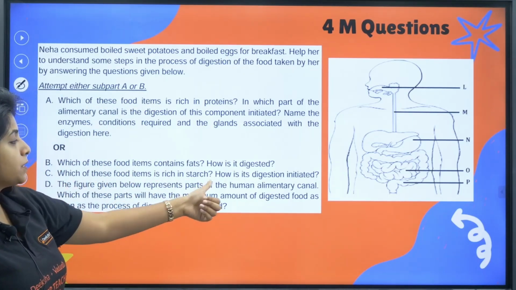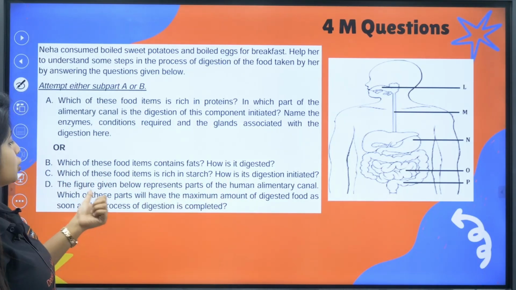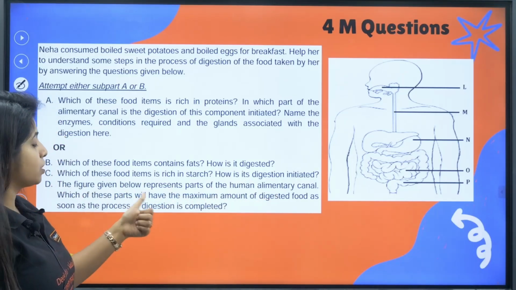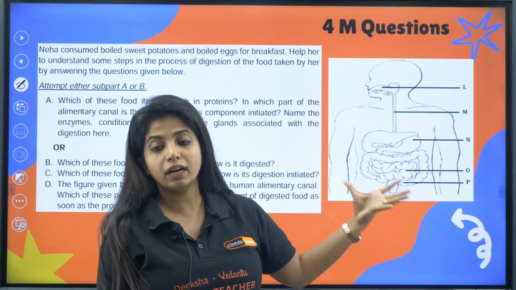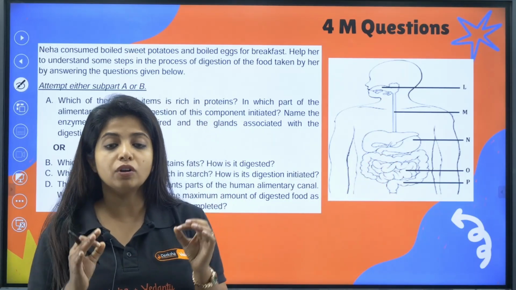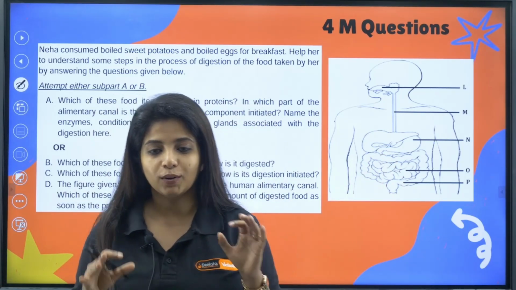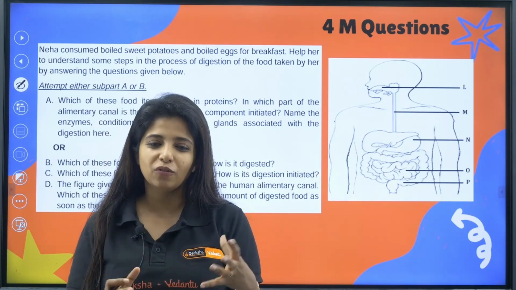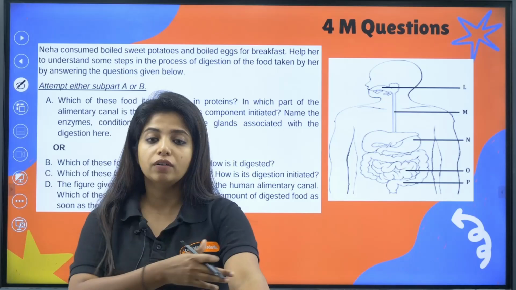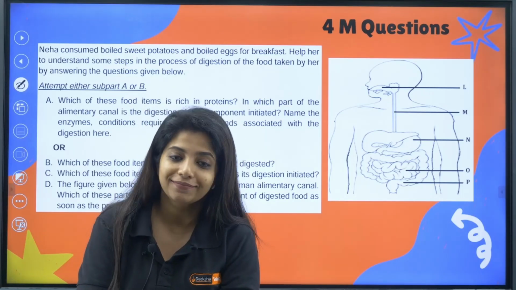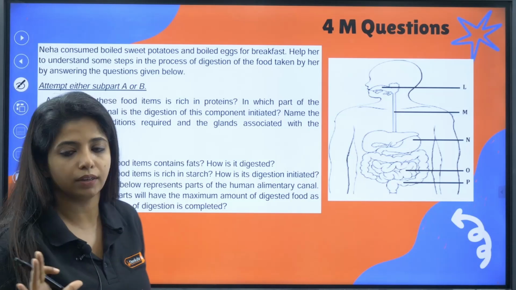Now, the figure given below represents part of the human alimentary canal. Which of these parts will have the maximum amount of digested food as soon as the process of digestion is completed? So, which one will have the maximum amount? It is the small intestine, where the maximum amount of digestion takes place, my dear children. Always remember that, because you have villi and microvilli, which is why the most digestion takes place there, and also you have lots of enzymes up there as well. The final digestion takes place over here.